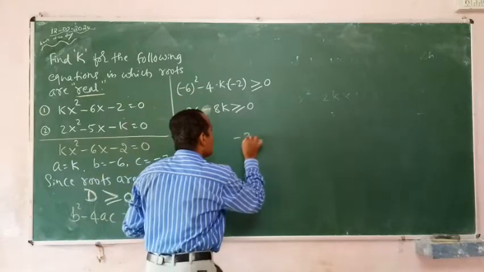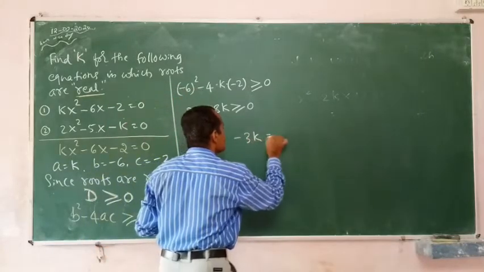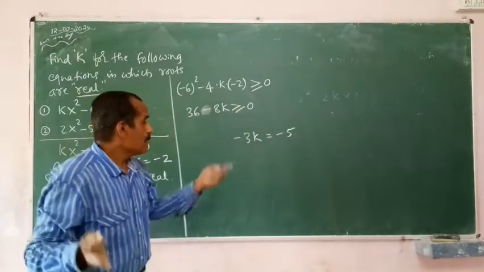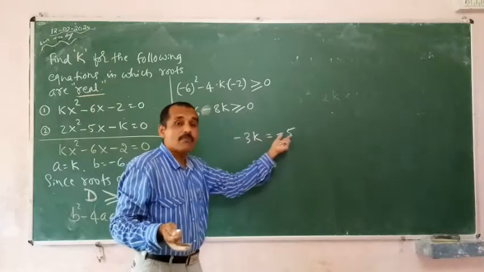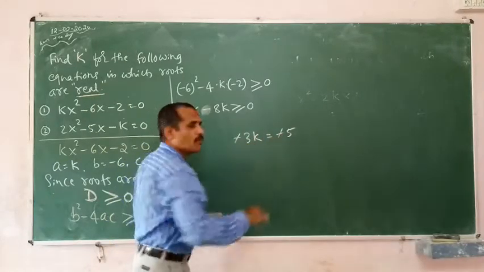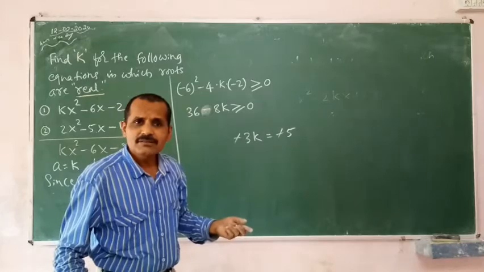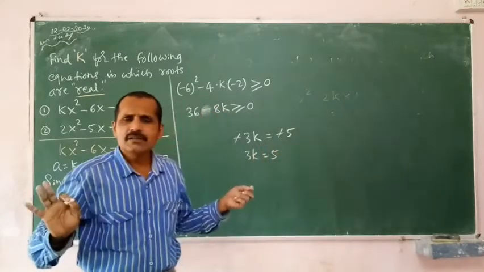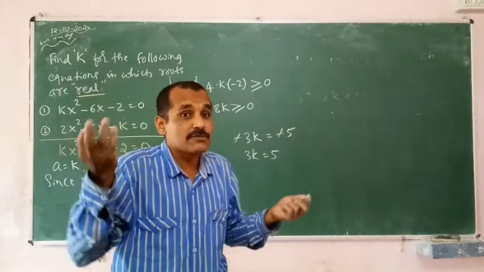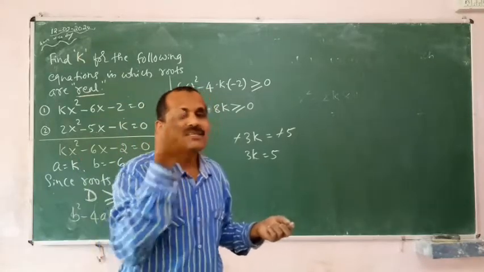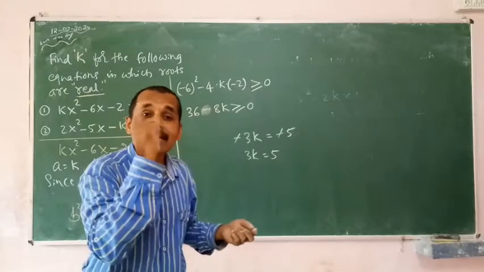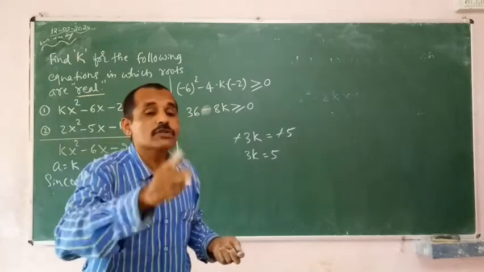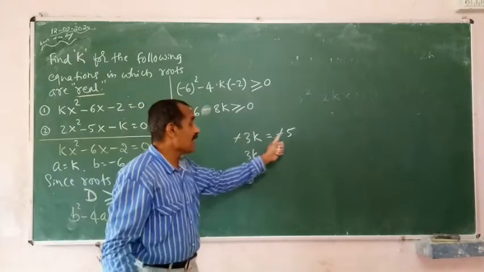See, minus 3k is equal to minus 5. In an ordinary equation, if it is minus 3k equals minus 5, I can cancel minus on both sides, right? And I can write 3k is equal to 5. Absolutely no mistake. I can cancel minus on both sides when there is an equality sign. But the same thing I can't do in an inequality. It will be totally wrong if you cancel like this.